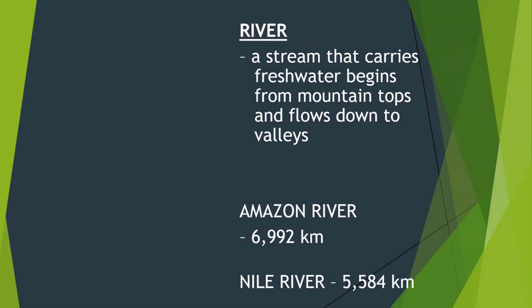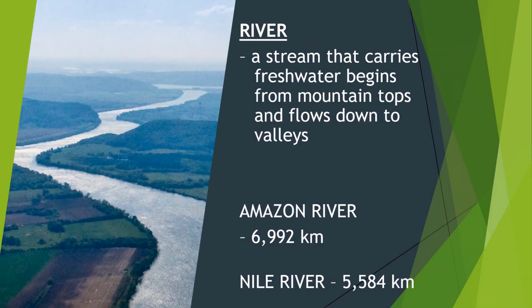Next body of water is the river. Now, a river, class, is a stream that carries fresh water. It begins from the mountains and then flows down to the valleys, and that's a river. Now, an example of a river is the Amazon River. The Amazon River, class, is the longest river on Earth. It is 6,992 kilometers and is found in South America.